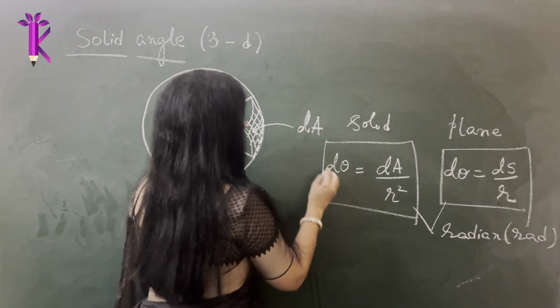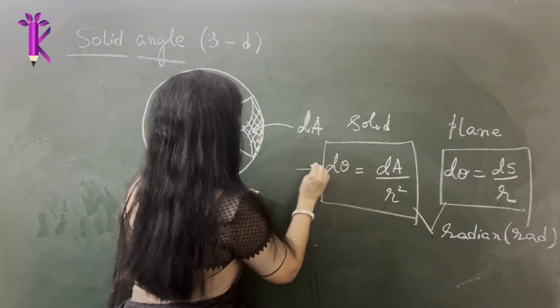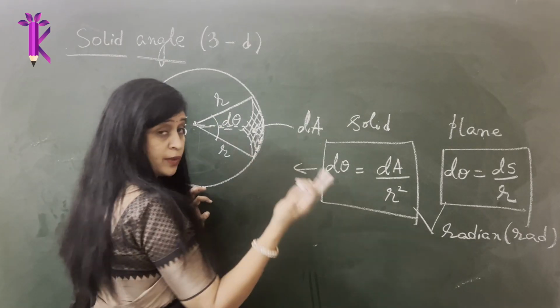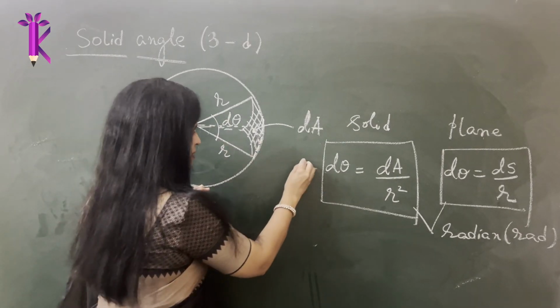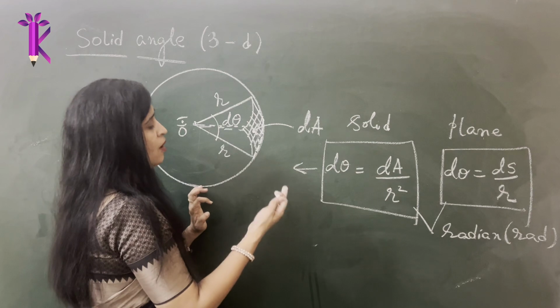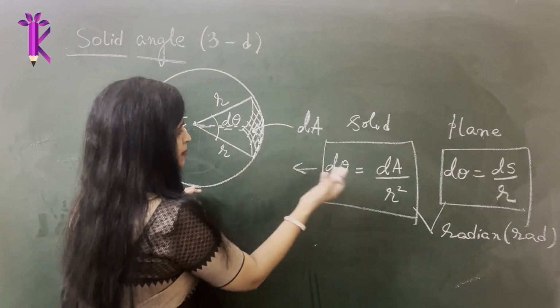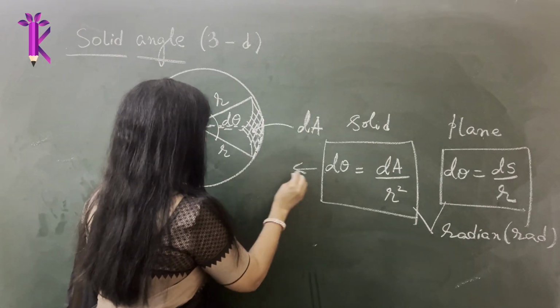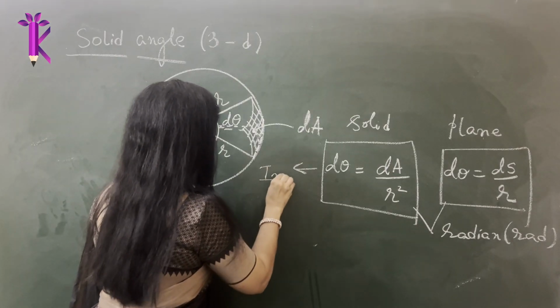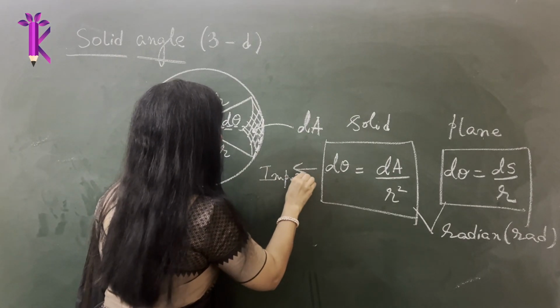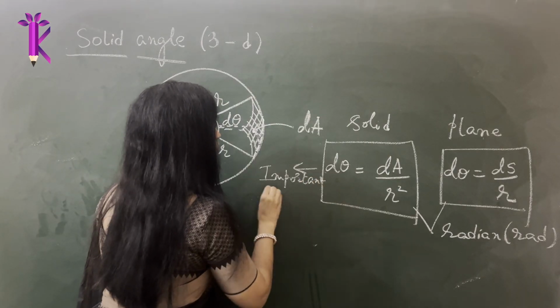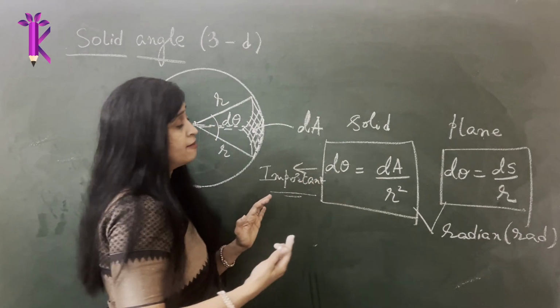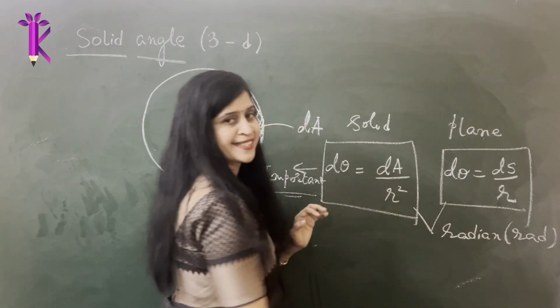These formulae are important for numerical purposes, solving numericals, and it can also be an MCQ or a 1-mark board question as well. Please remember them. You might come across some numerical where you might use this formula.